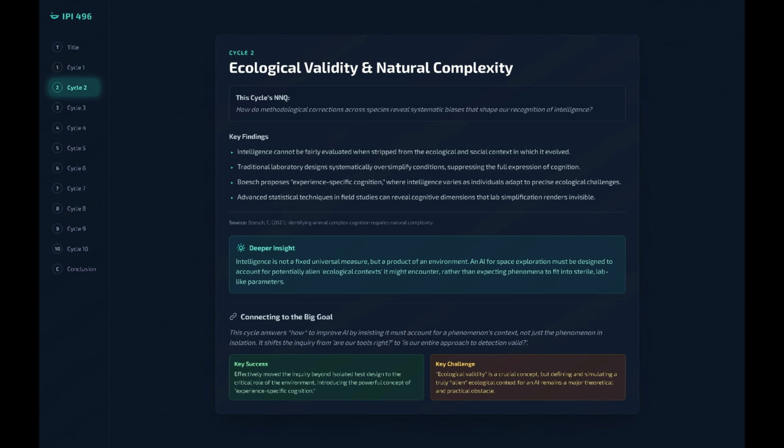Cycle 2, ecological validity. Cycle 2 deepened this idea. It's not just that our tests were wrong, our entire approach was. We were testing intelligence in sterile labs, completely removed from the complex, messy reality where that intelligence actually evolved. The key insight here is experience-specific cognition. Intelligence isn't a single fixed score, it's a dynamic adaptation to a specific environment. For our AI, this is a game changer. It means the AI cannot just look for a signal in isolation, it must be able to understand the signal within its unique, potentially alien, ecological context.